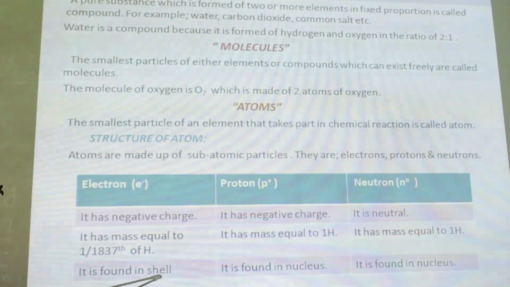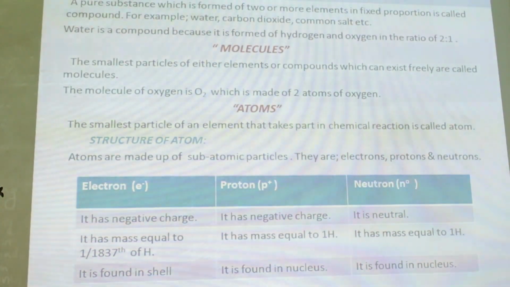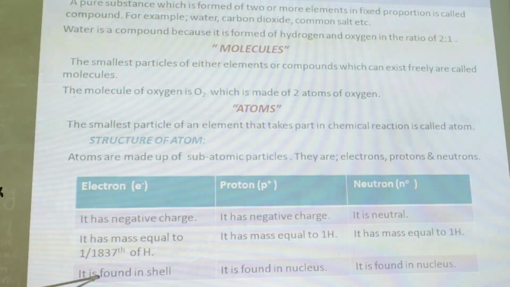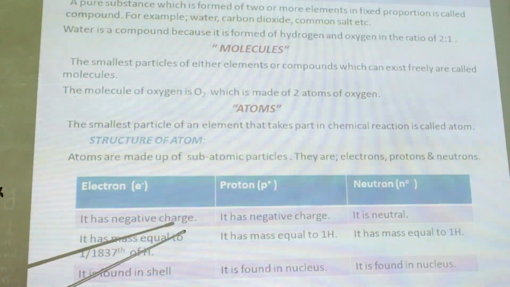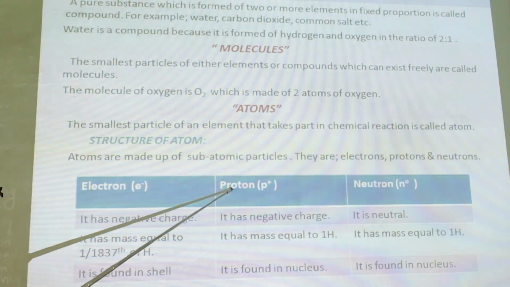It is found in shell. So electrons are found in the orbit in the shell around the nucleus. That is called shell, energy level, orbit. And again, the shells are subdivided into the orbitals. They are called s, p, d, f. We'll study about it in class 9.